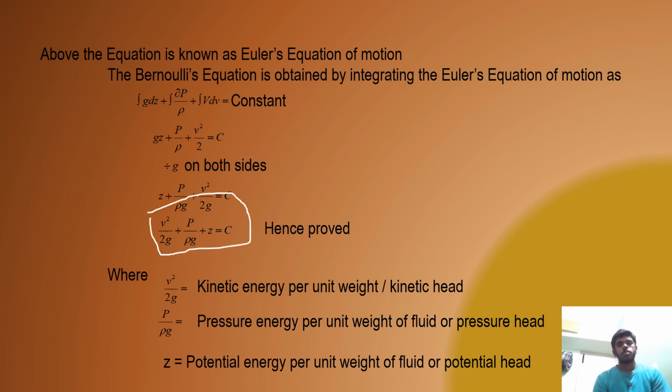This is the Bernoulli's equation, where v square by 2g is equal to kinetic energy per unit weight, or kinetic head. P by rho g is equal to pressure energy per unit weight of fluid, or pressure head. Z is equal to potential energy per unit weight of fluid, or potential head.